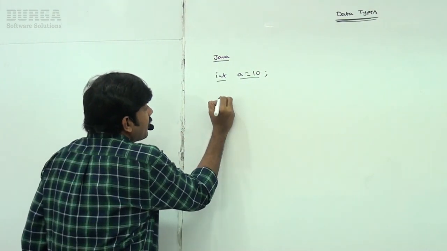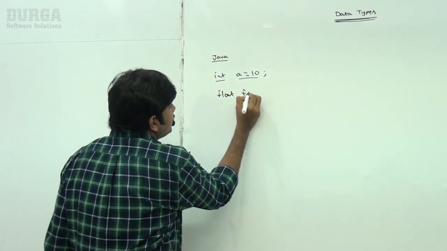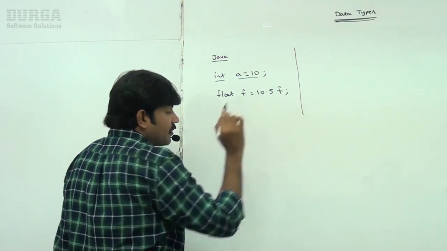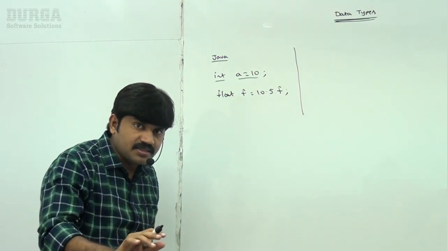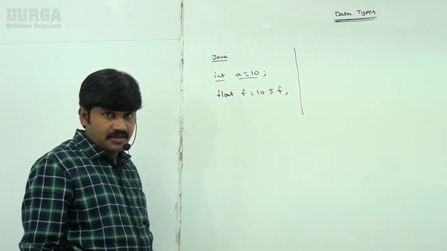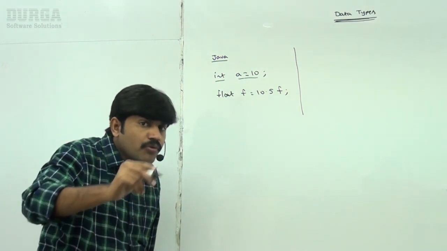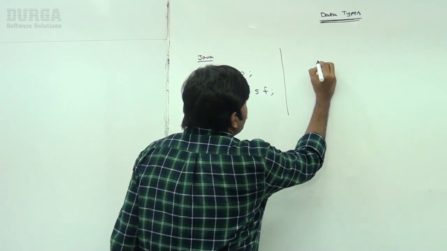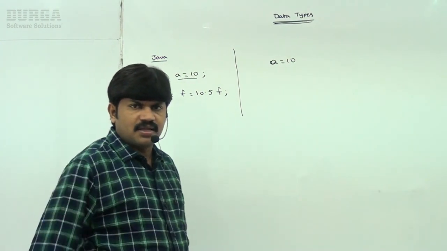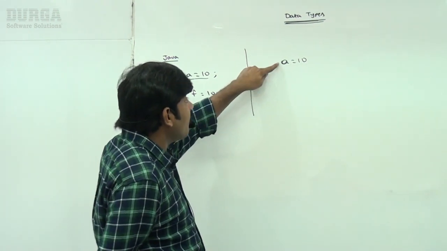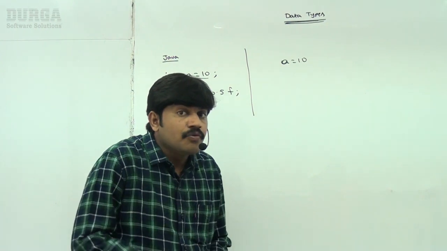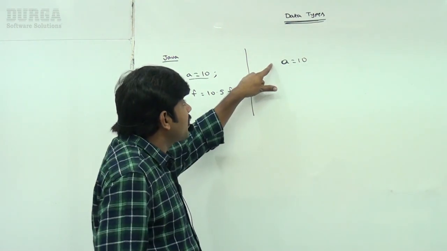So if I take float f = 10.5f, we have to declare it like this. It may be C language, C++ or Java; usually we declare variables in this style. Sir, in Python, how do you declare this? Very simple. a = 10, that's all. We are not required to declare the type explicitly. Remember that: in Python, we are not required to declare the type explicitly.